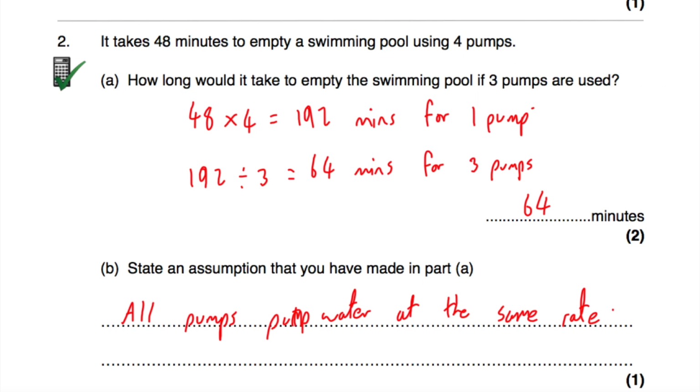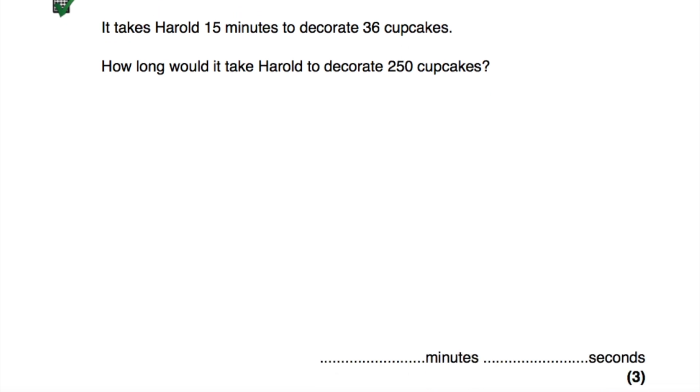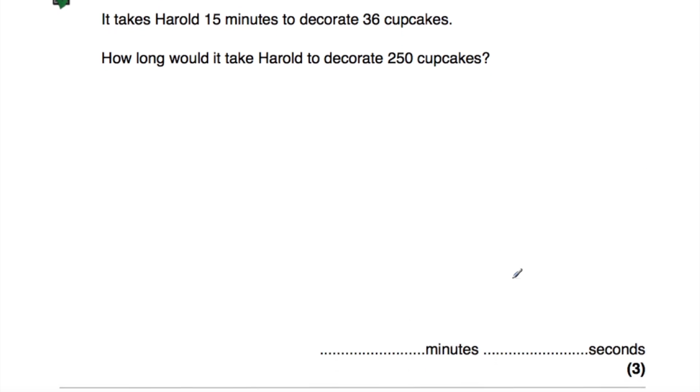Okay, let's look at our next question, question number 3. So question number 3 says, Harold is decorating the top of cupcakes, and he does this at a constant rate. So it takes him the same amount of time to decorate each of the cupcakes. And it takes Harold 15 minutes to decorate 36 cupcakes. And the question says, how long would it take Harold to decorate 250 cupcakes? And if we go on down, we've been asked to give our answer in minutes and seconds. So we want to find out how many minutes and seconds it takes him to decorate 250 cupcakes.